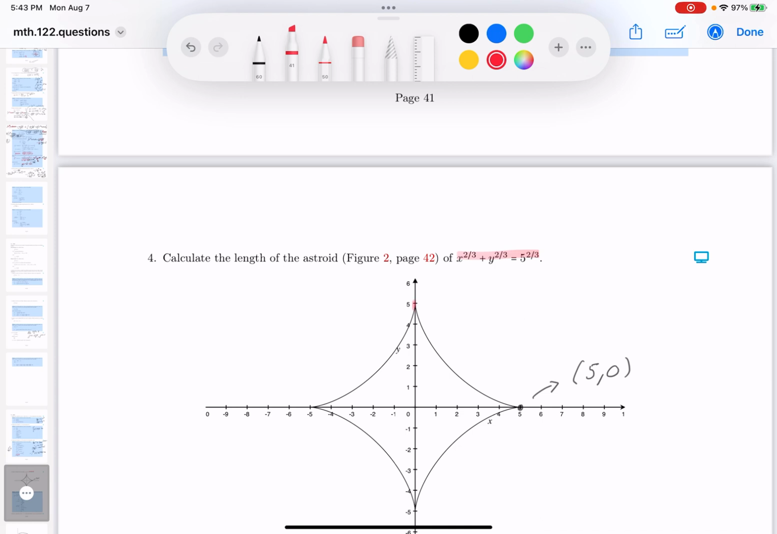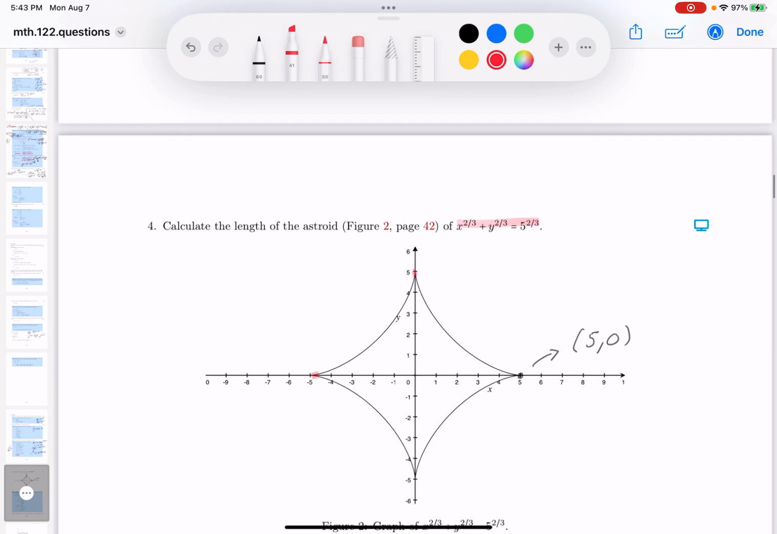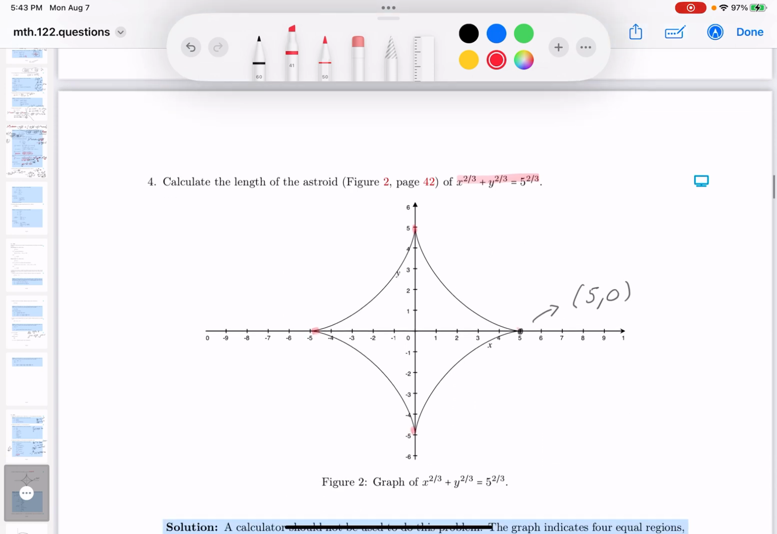And this graph is relatively simple to analyze, all right? So they got other points over here too. Let me just outline these points I'm looking at. This is an important point. This up here, 0, 5, is an important point. This down here is an important point, it's going to be 0, minus 5. And this point over here is going to be minus 5 comma 0.